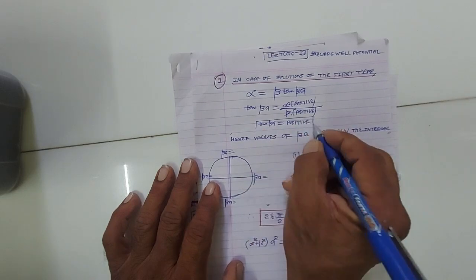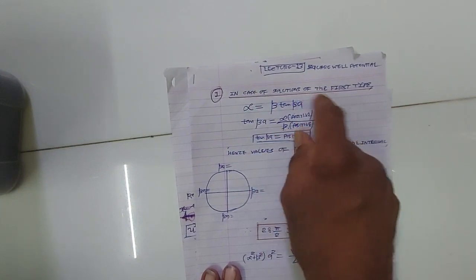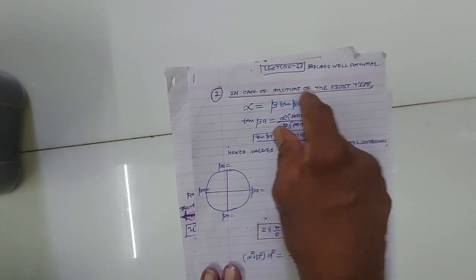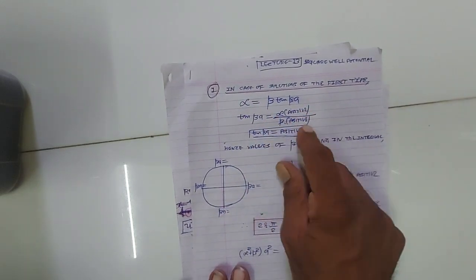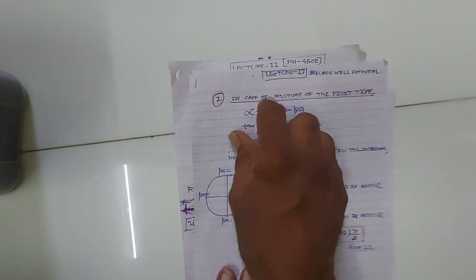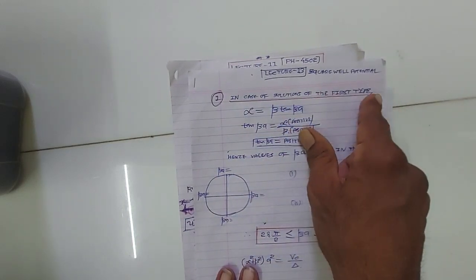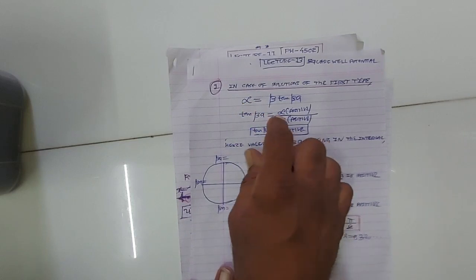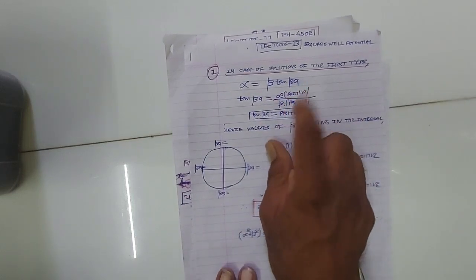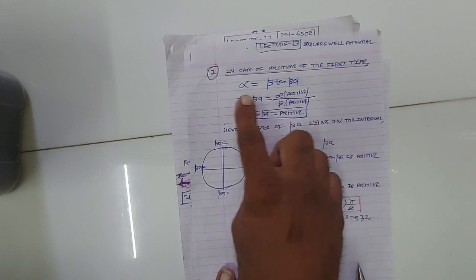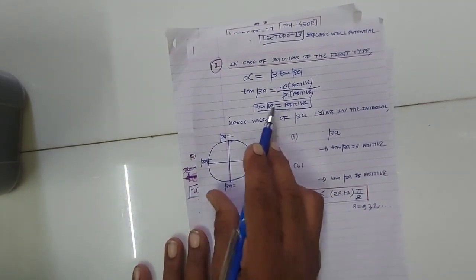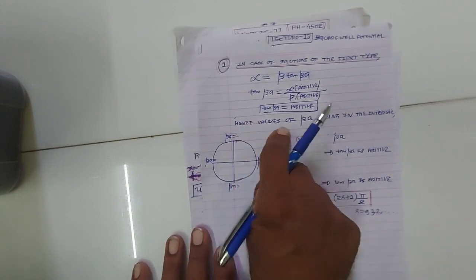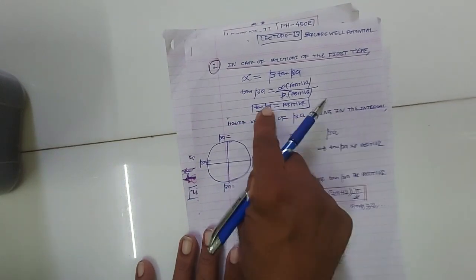So in case of solutions of the first type, alpha is equal to beta tan beta a, tan beta a is equal to alpha upon beta, alpha is a positive constant, beta is a positive constant, so alpha upon beta is positive, so tan beta a is positive. Now we have to determine, for which values of beta a, tan beta a is positive. So let us find out the values of beta a for which tan beta a is positive.